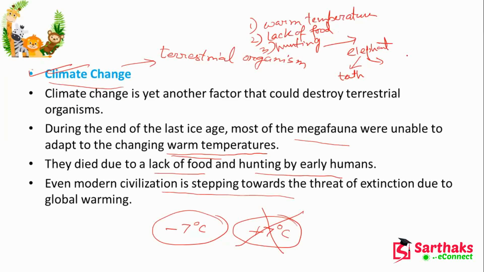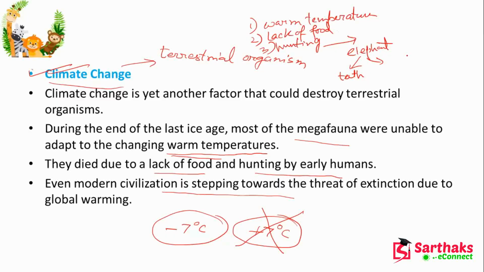So even modern civilization also, what does modern civilization mean? You are increasing the global warming, and you are taking part in the global warming. And another thing is that you are reducing the area of the forest. So how can they live? Suppose in your area you have 100 homes, now you have only 20 homes. So what will the others do? The others will be very much scared. So that is some point also. This is the point also why we cannot see so many species, and they are extinct now.